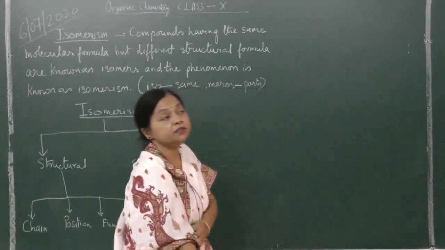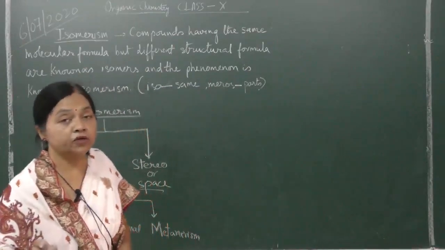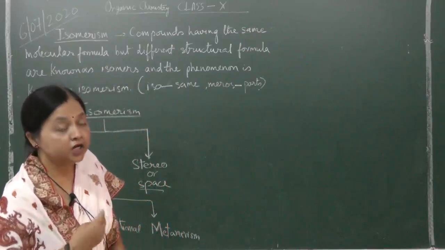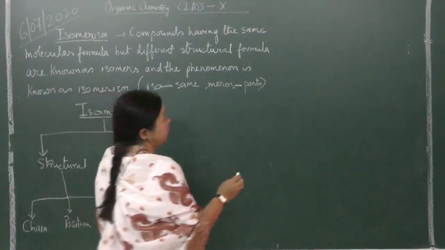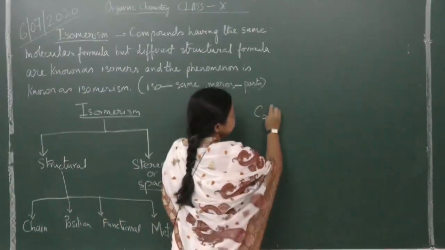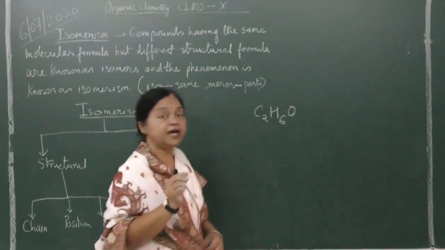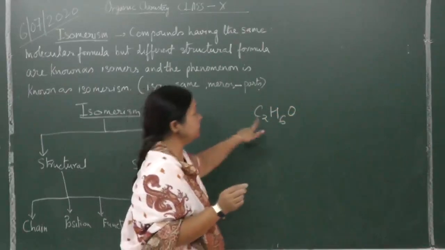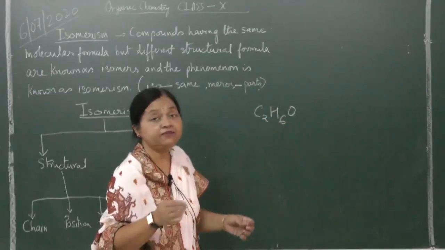Functional isomerism means 2 different classes of compounds with the same molecular formula. The functional group is different with the same molecular formula. Suppose we take a molecular formula C2H6O. This is the molecular formula. There can be an alcohol with this, there can be an ether also with this. Means the functional group itself is changing.